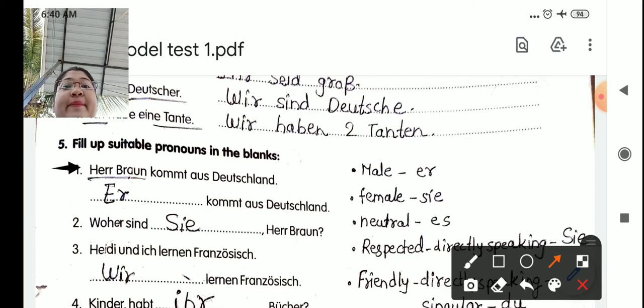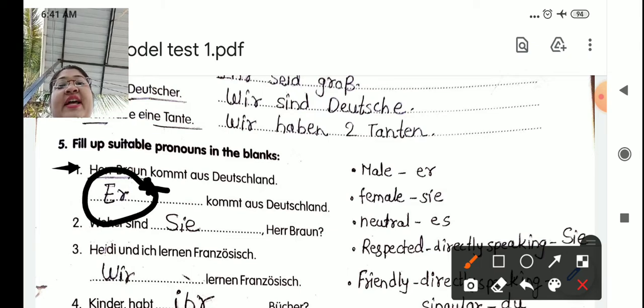Eins, Herr Braun kommt aus Deutschland. Er kommt aus Deutschland. Now, Herr Braun is a Mr. Brown. But here, before or after Herr Braun, there is no comma. That means we are not directly speaking with Mr. Brown. He is a third person. That's why I have used here er. Okay.